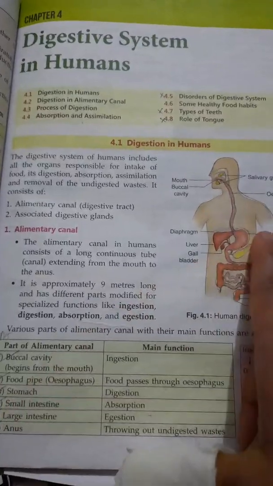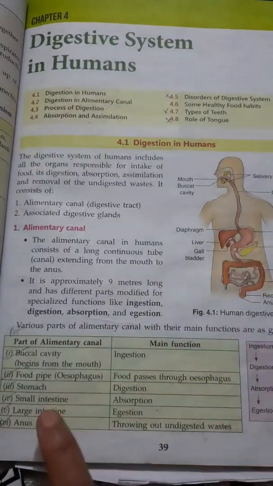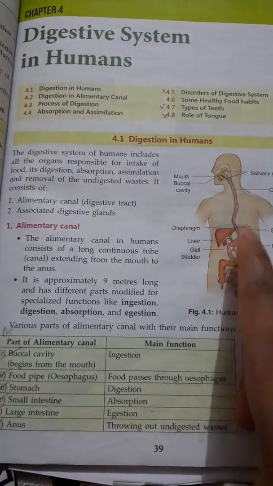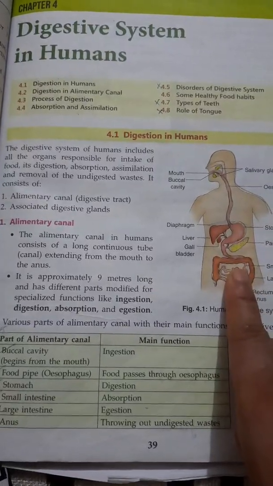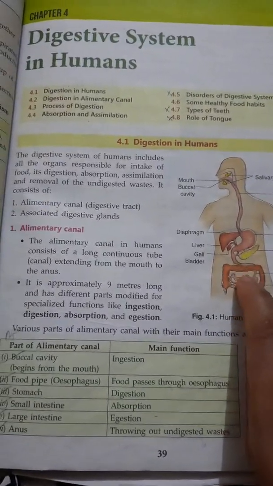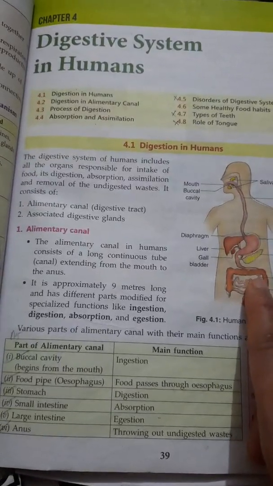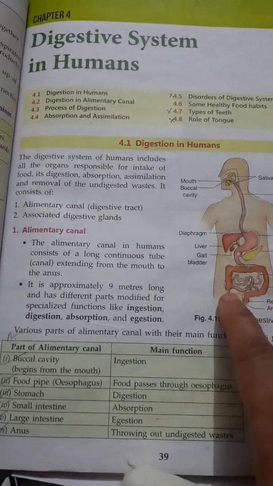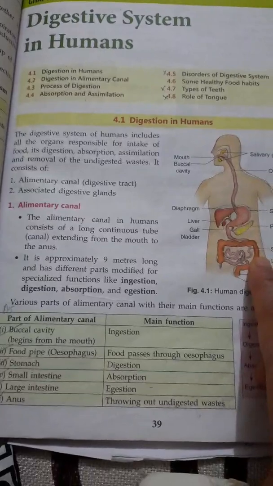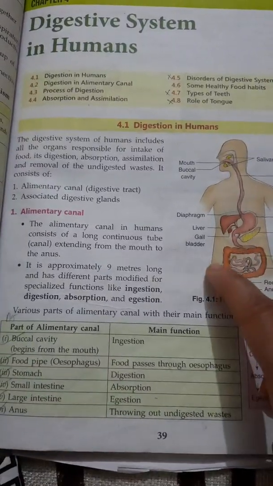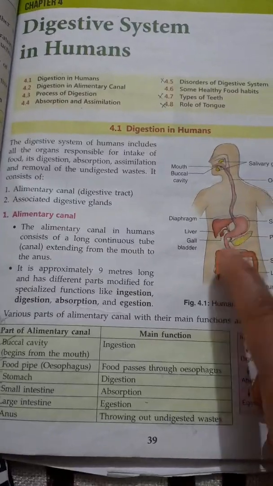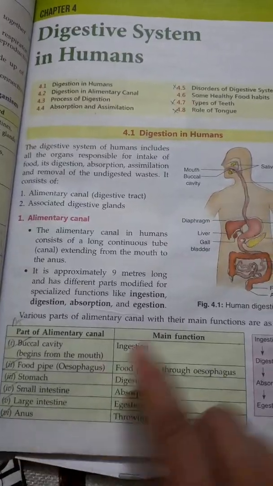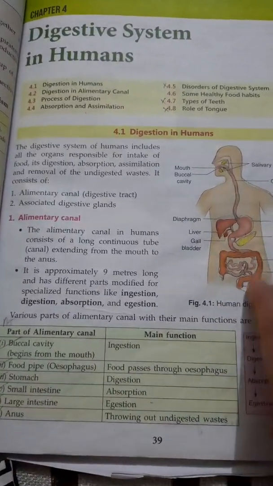Third is the stomach. Stomach helps in digestion, means breakdown of complex material. Then the small intestine. The small intestine helps in absorption. Absorption means some of the food is digested in the stomach, rest of the undigested food comes in the small intestine, and here also absorption of the important nutrients or the energy is done in the small intestine. The large intestine, this coiled structure, helps in egestion. Egestion means it absorbs water from the undigested food, and rest of the undigested food is thrown out through the anus. So last part is the anus, which helps to throw out the undigested food which was not digested.